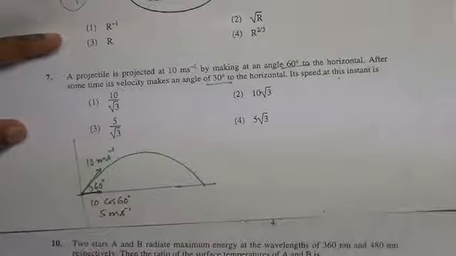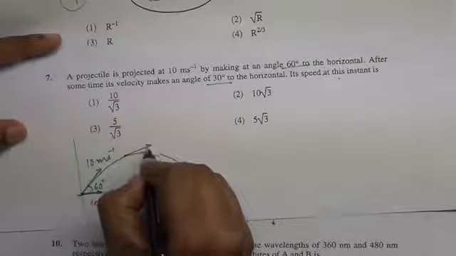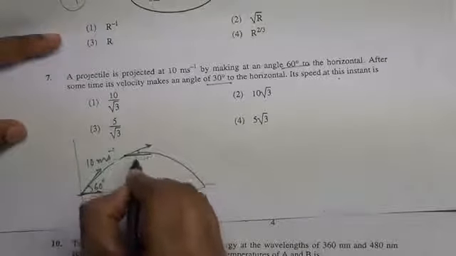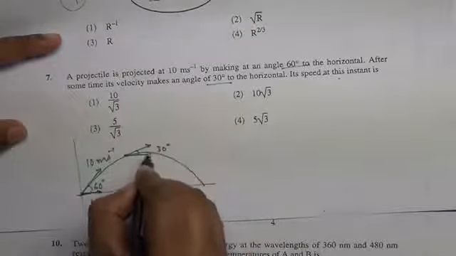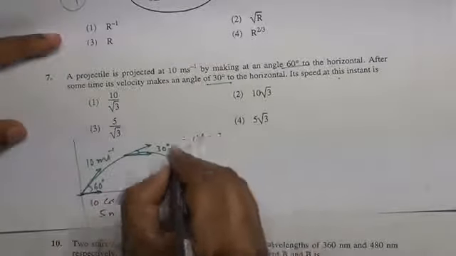Next, at some position, the direction of velocity makes an angle of 30 degrees with respect to the horizontal. We have to find this velocity.